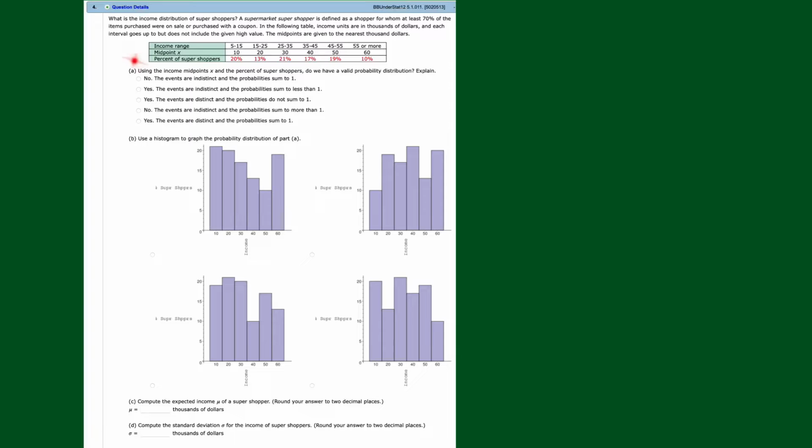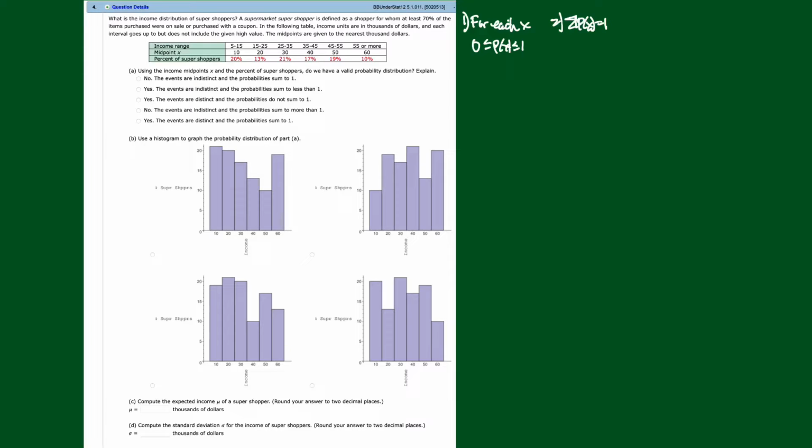So what are we being asked here in A? Use the income midpoints and the percent of super shoppers. Using those, do we have a valid probability distribution? I'm not going to write the whole thing up, but I do know this. For each x, all those values of p of x have to be between 0 and 1. And the second thing that has to happen is that if you add those p of x's up, you have to get 1.